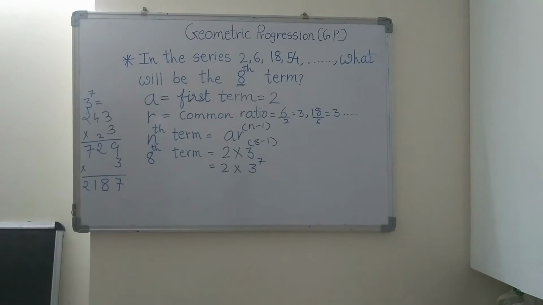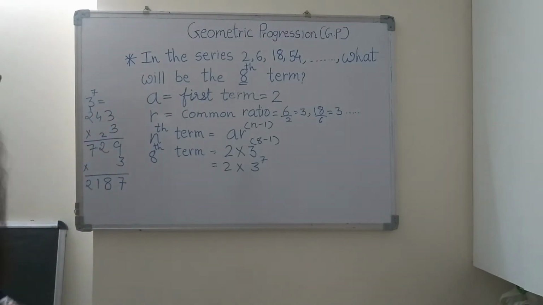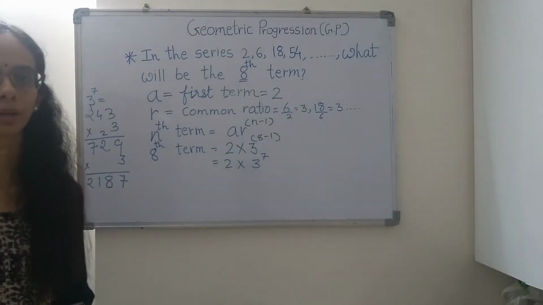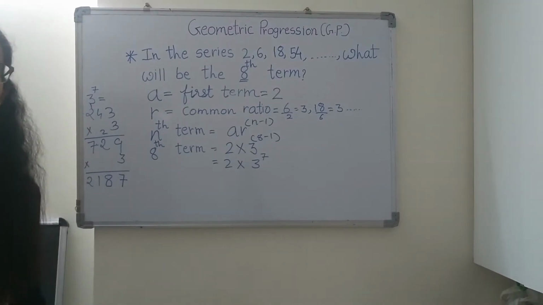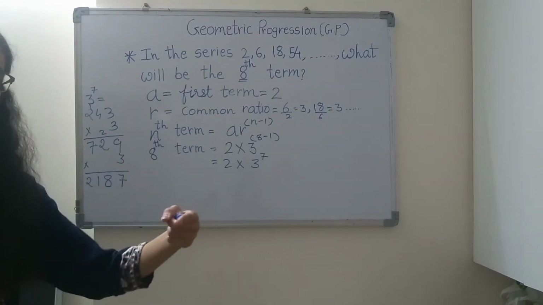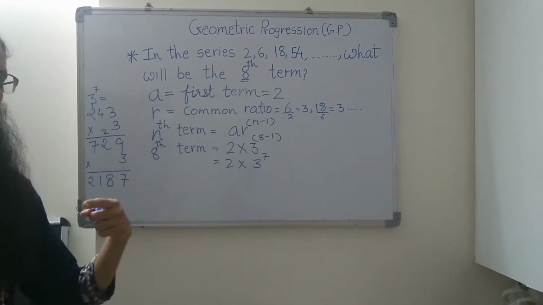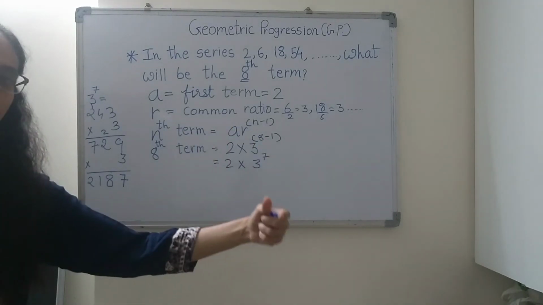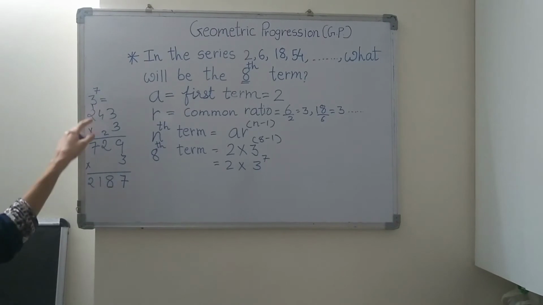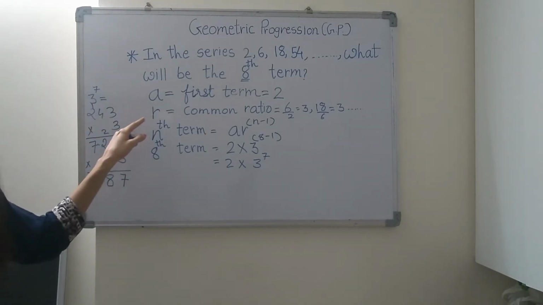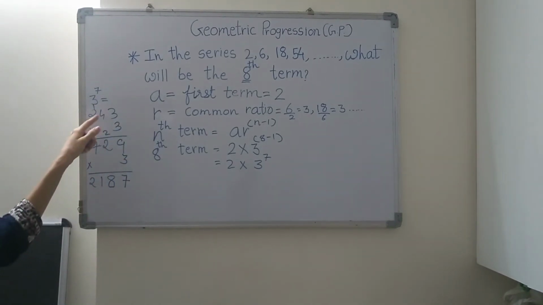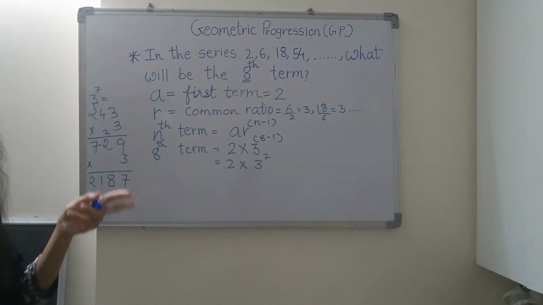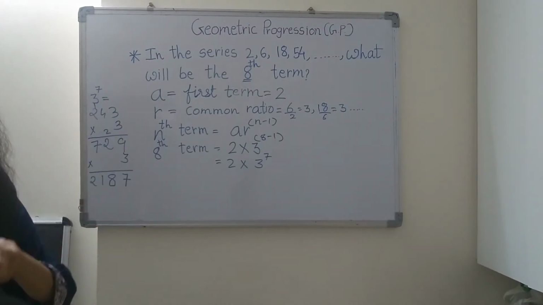Now 3 raised to 7, I have already solved it. 3 raised to 7 means 3 is multiplied 7 times. That means 3 multiplied by 3 multiplied by 3 and so on, 7 times. So 3 raised to 5 is 243. That means 243 still needs to be multiplied by 3 two more times.